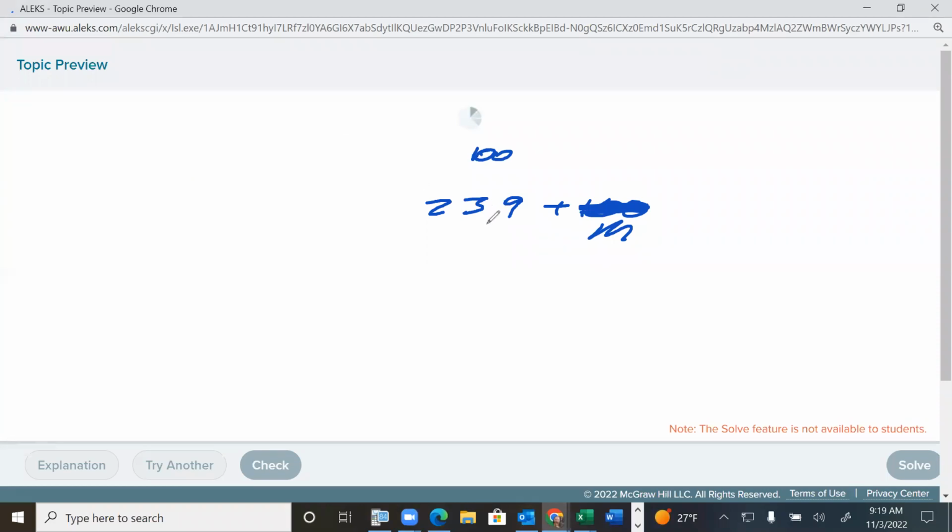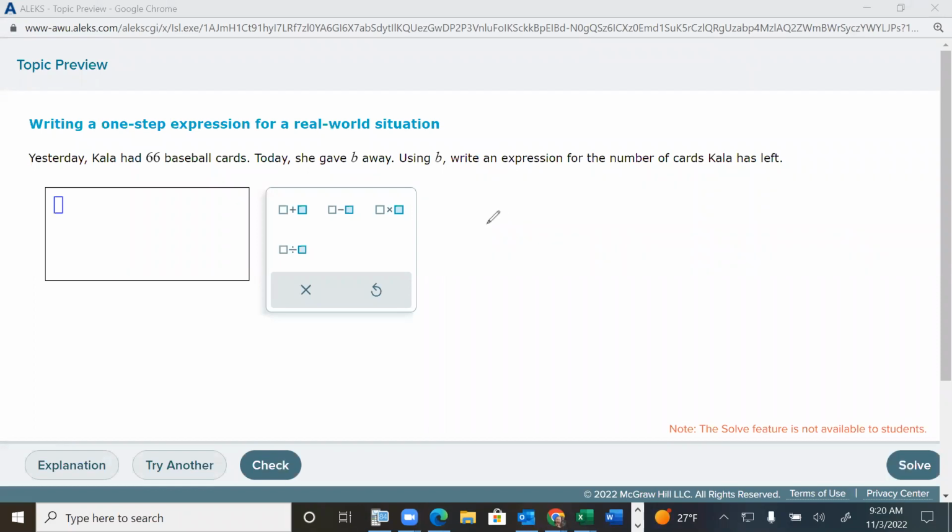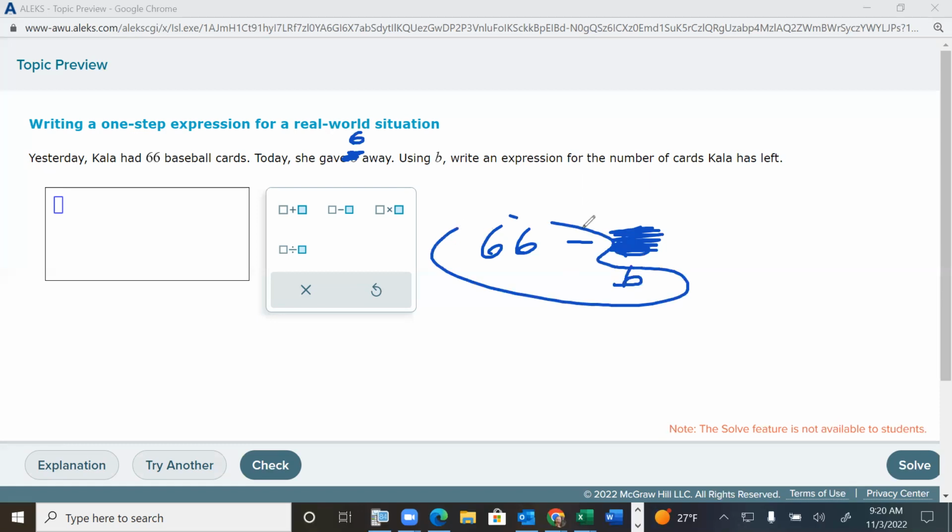All right. Yesterday, Kala, wasn't that the Lion King's girlfriend or something? Had 66 baseball cards. Today, she gave B of them away. So if she gave like 6 away, what does she have now? Well, she'd have 66, and then she'd lose her 6 because she gave them away. Okay, but she didn't actually give away 6, she gave away B. So 66 minus B, that is going to be our answer. Okay, so that's how it's done.